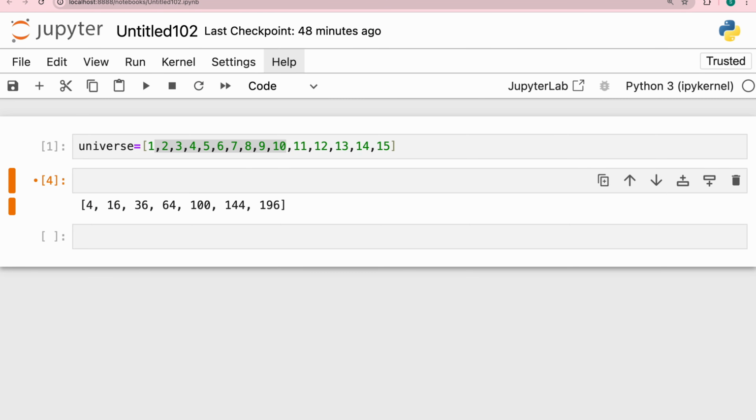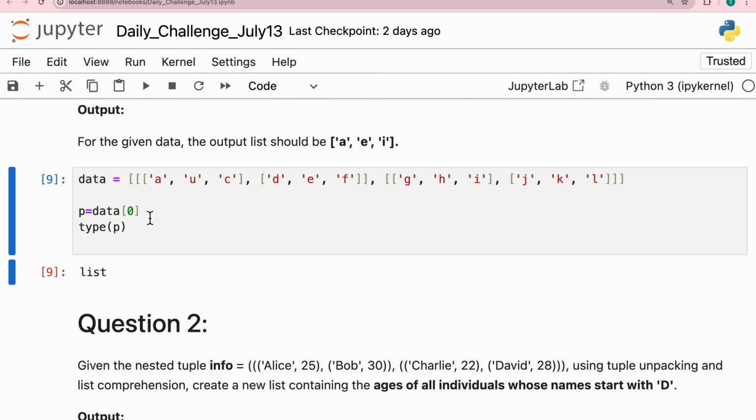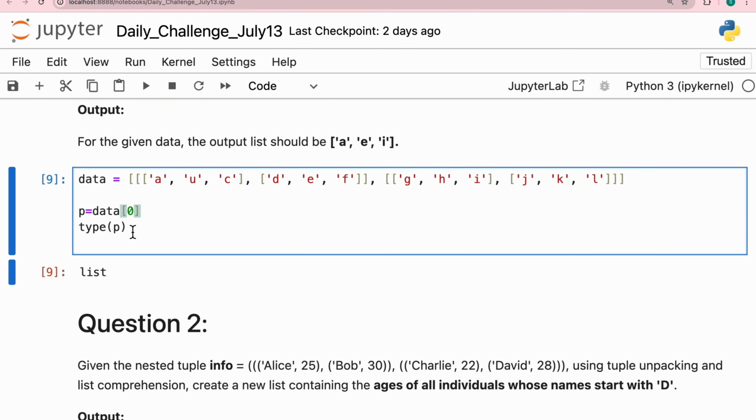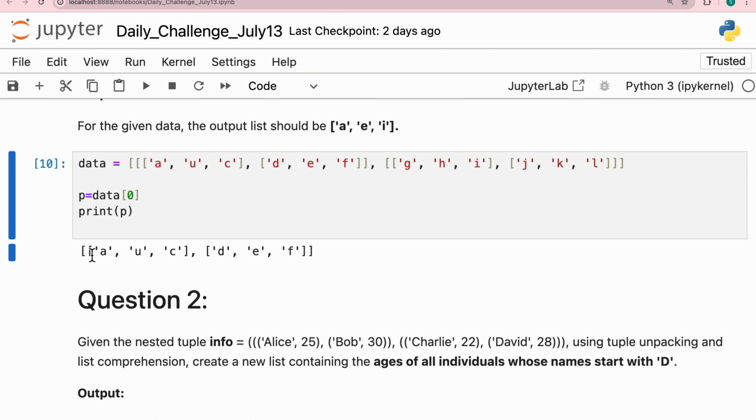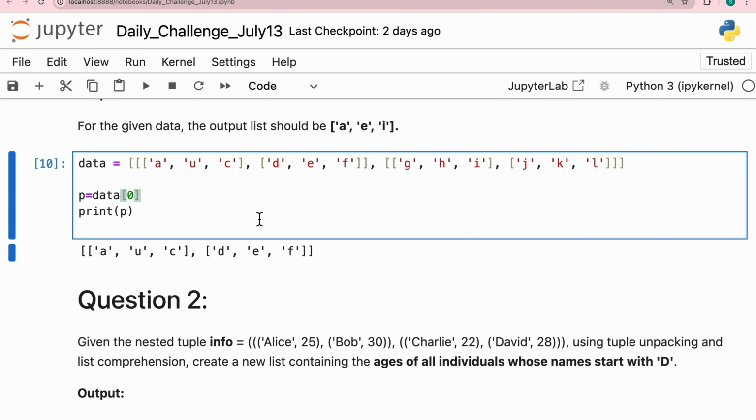Now come here, let's check. If I print p, what do I see? I am seeing a list. So this is a list of lists inside. Technically, if we see, there are two lists: this is one list and there is another list which is inside it.